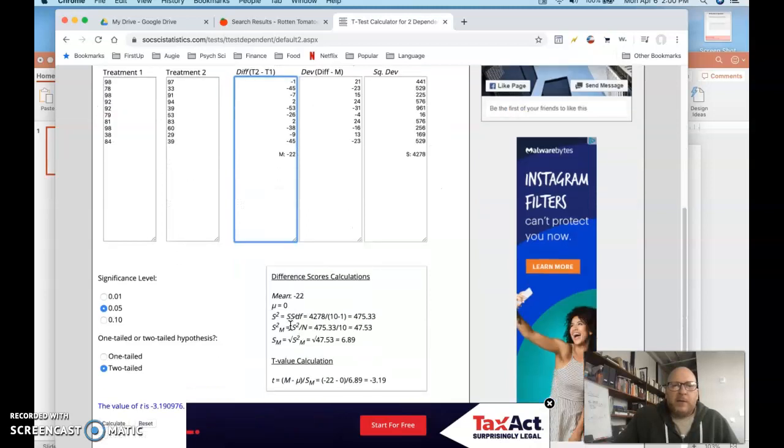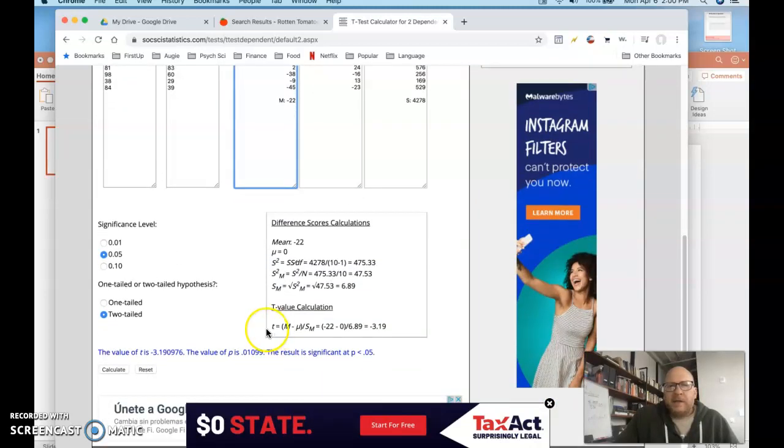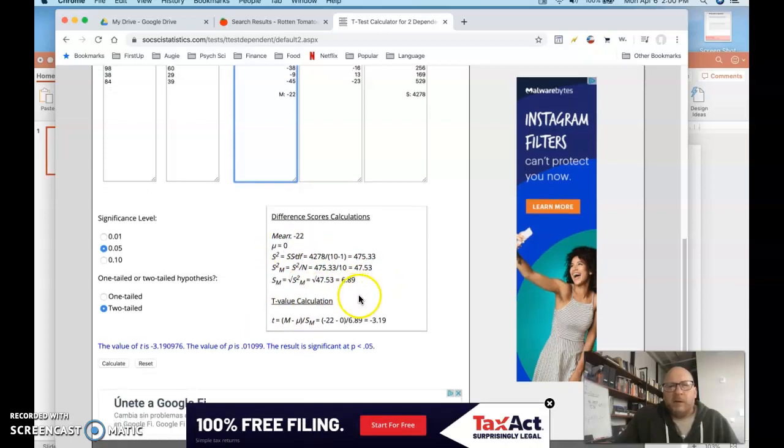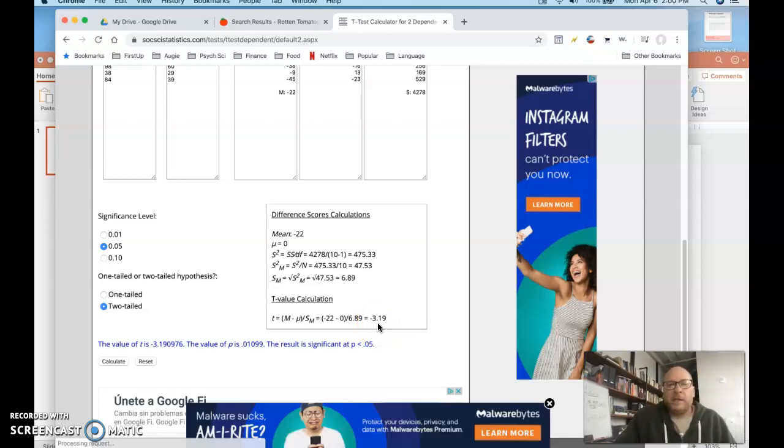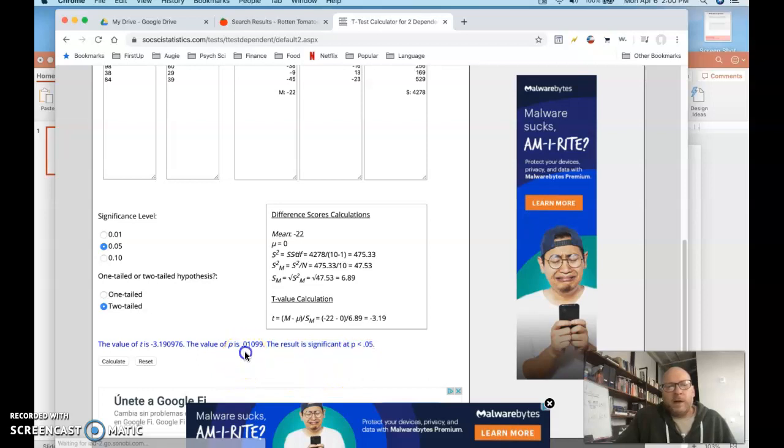All right, so down here, it tells me the null hypothesis is that there will be no difference. However, the sample mean was negative 22. If you put that here in the t-test formula, that gives me a t of negative 3.19. Now, there's several things I need to know. First of all, this is statistically significant, as it says right there, because our p-value is less than 0.05.